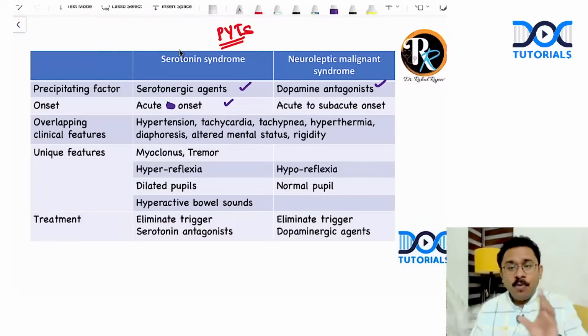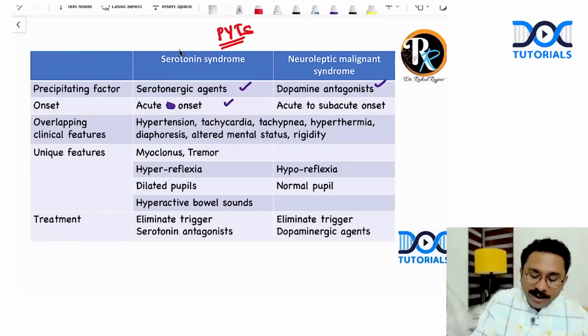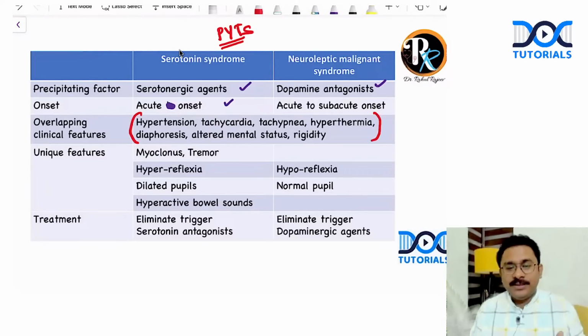But remember, both these syndromes can have certain overlapping features. And I want all my children to know what the overlapping features are. Hypertension, tachycardia, tachypnea, hypothermia, diaphoresis, altered mental status, rigidity. These are the overlapping features which may be seen in both serotonin syndrome and neuroleptic malignant syndrome.